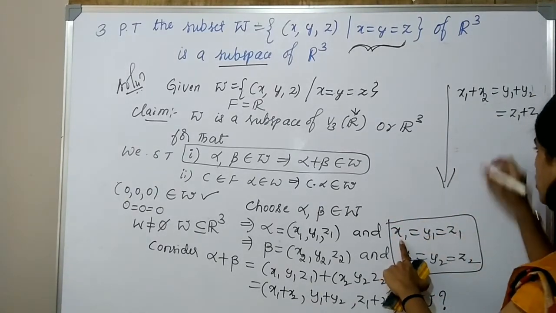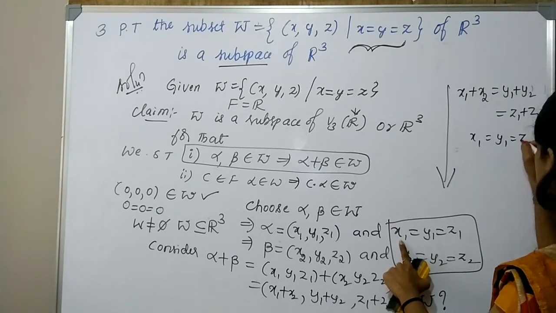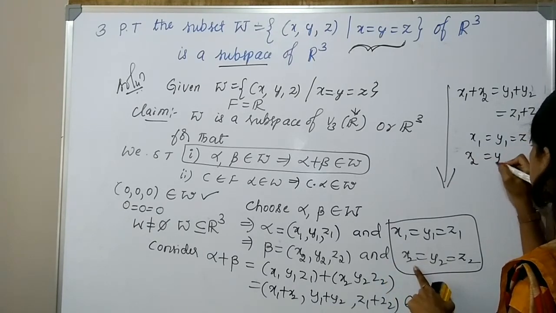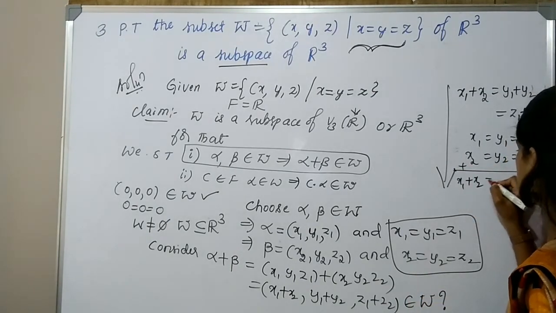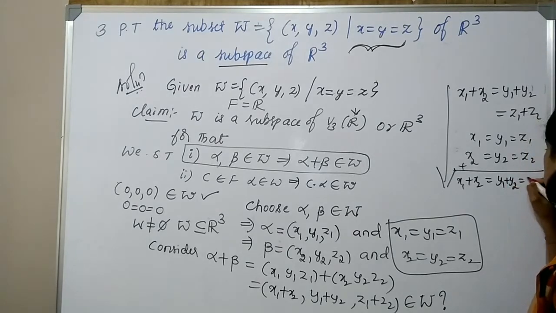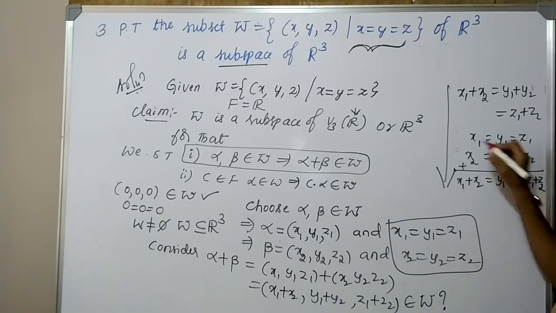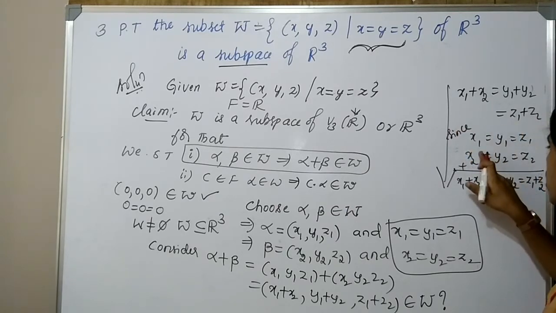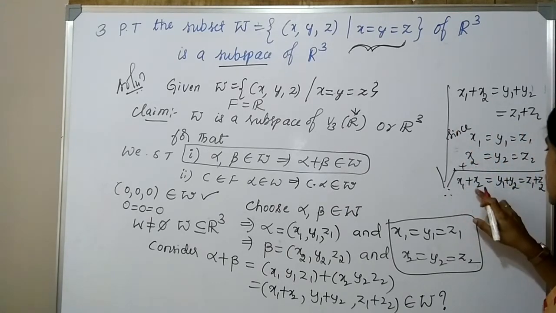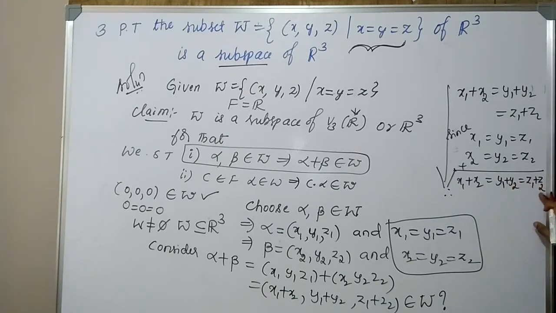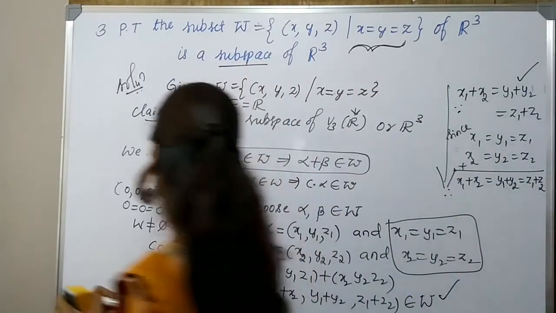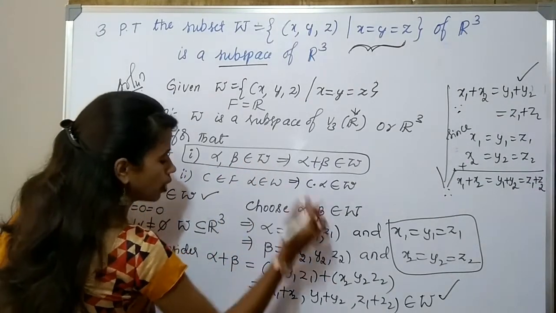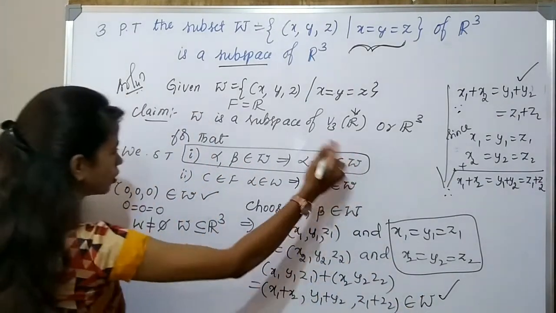So here we have x1 equal to y1 equal to z1, and also x2 is equal to y2 is equal to z2. So this implies x1 plus x2 is equal to y1 plus y2, which is also equal to z1 plus z2. This is right. So thus we conclude that for alpha, beta belongs to W, alpha plus beta also belongs to W. This is over.